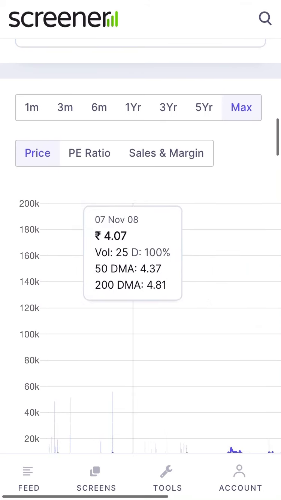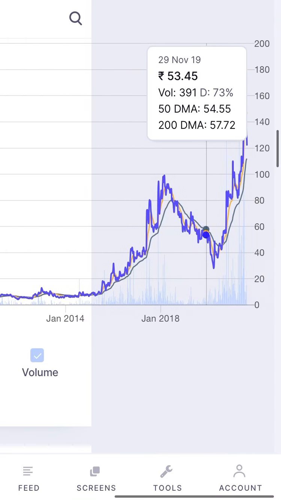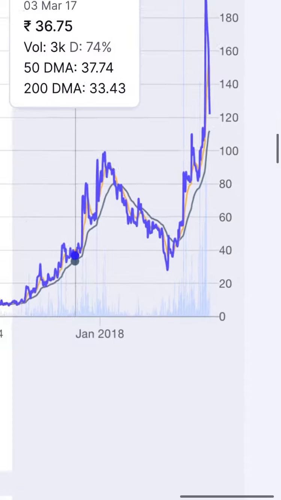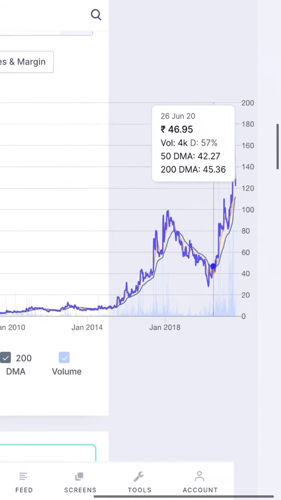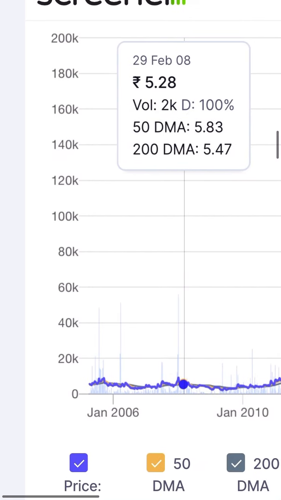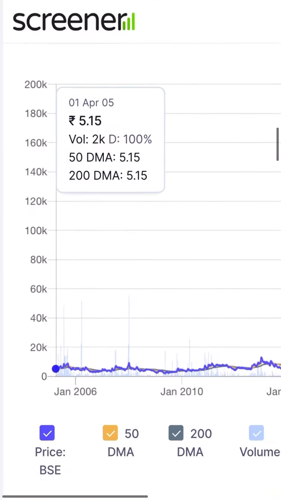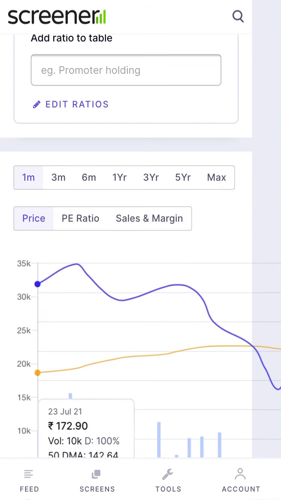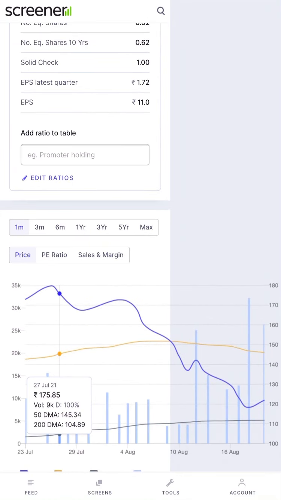You can see all the company's price movement here in this chart. Right now, in the last few weeks, in one month the company is basically falling.